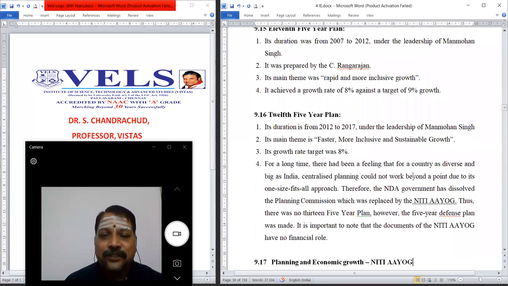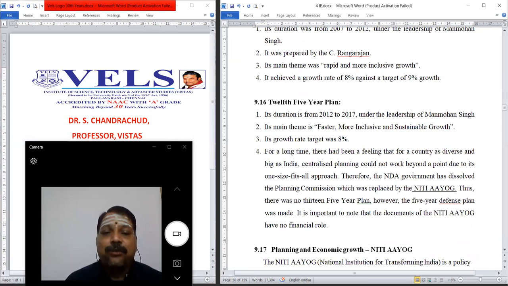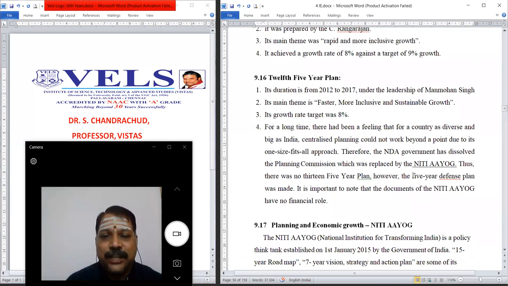Then the 12th five-year plan, the duration is between 2012 to 2017, under the leadership of Manmohan Singh. The main theme was faster, more inclusive, and sustainable growth. The growth rate target was 8%.